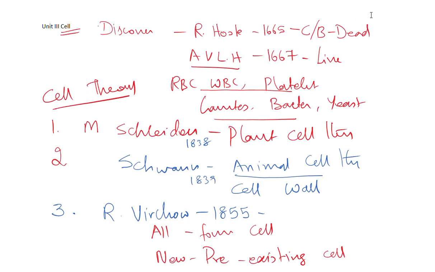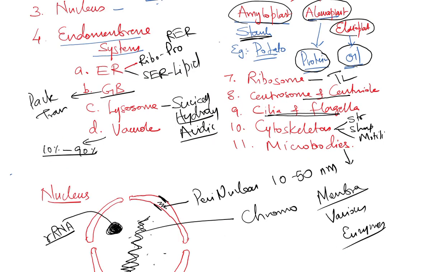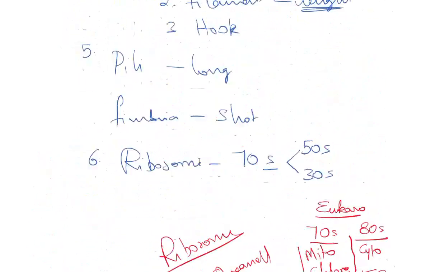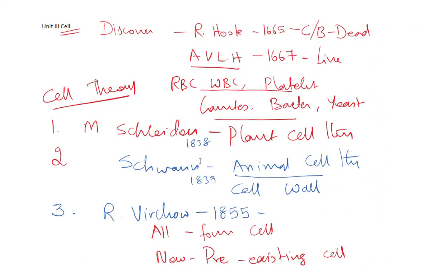So let me start from the very basic, the discoverer of the cell. The discoverer is Robert Hooke, year 1665. He discovered cells from the cork or bark of the plant. Cork or bark are considered dead tissue. Later, Anton van Leeuwenhoek, in the year 1667, discovered live cells. Remember examples like RBC, WBC, platelets, gametes, bacteria, and yeast.